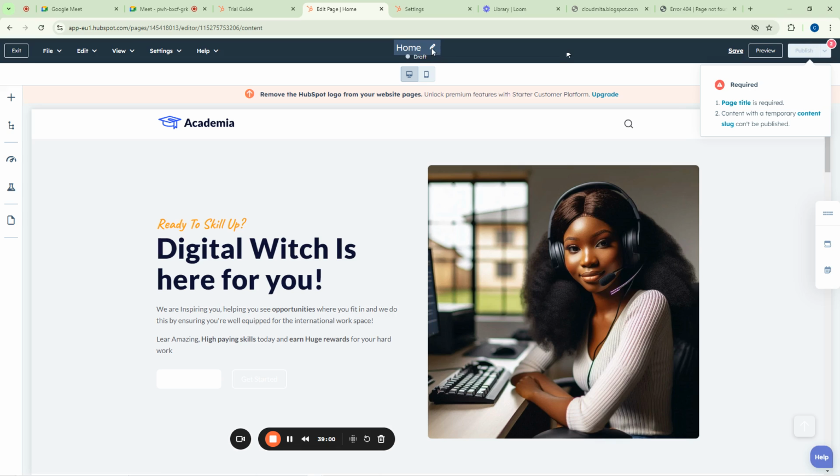I want to change this one now to digital witch. We change it to digital witch dummy website. Okay, and then if you come here to publish it, what happens is that there's something here that says required. They need a page title and content log. So let us go and fix that one.